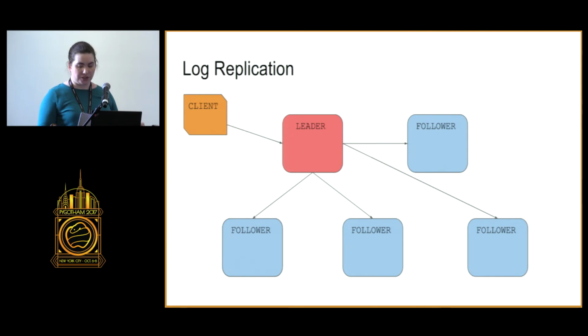And if the log entries don't match, the followers can reject them. The leaders respond to rejected entries from followers by going back through the leader log, sending add entries messages until they find a point where the leader and follower logs match, and then the leader deletes everything in the follower's log after that, and then sends add entries messages to catch the follower up. So this prevents some types of Byzantine failures, and also you can just chuck a new follower in, and it will be brought up to speed by the leader.